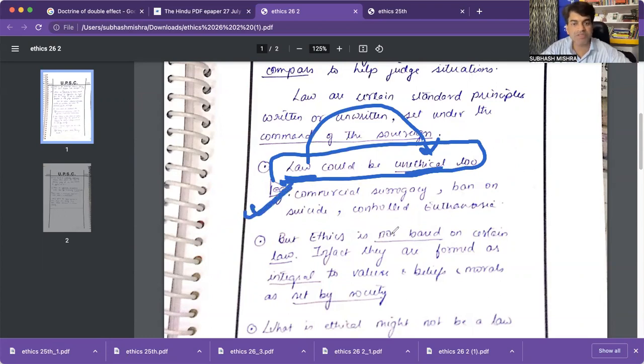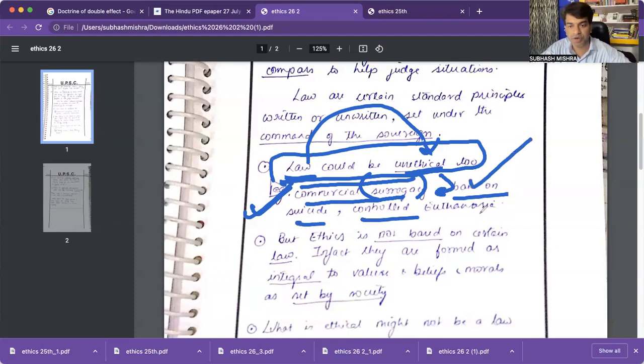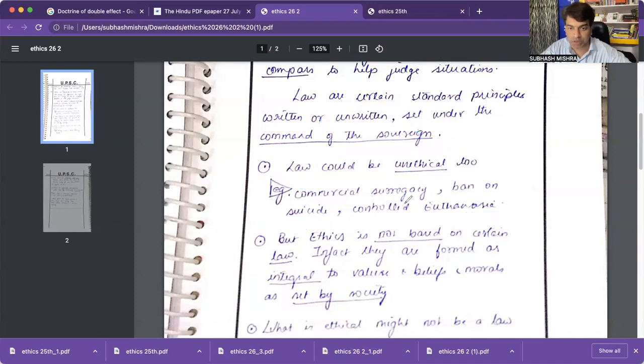And you can give the same example though. Commercial surrogacy is now unethical, but surrogacy is still allowed. So that is the law. That is the ethics of the government, ethics injected by the government. Ban on suicide, controlled euthanasia. What is the ban on suicide? There is no ban on suicide as per law. Okay. Controlled euthanasia. So for euthanasia, you should write about some of the cases.